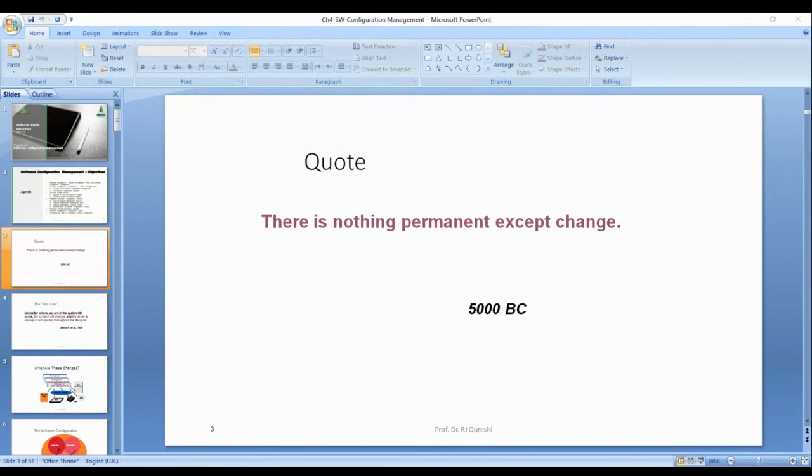So we have changes. What are the changes on which team has to react quickly and efficiently?